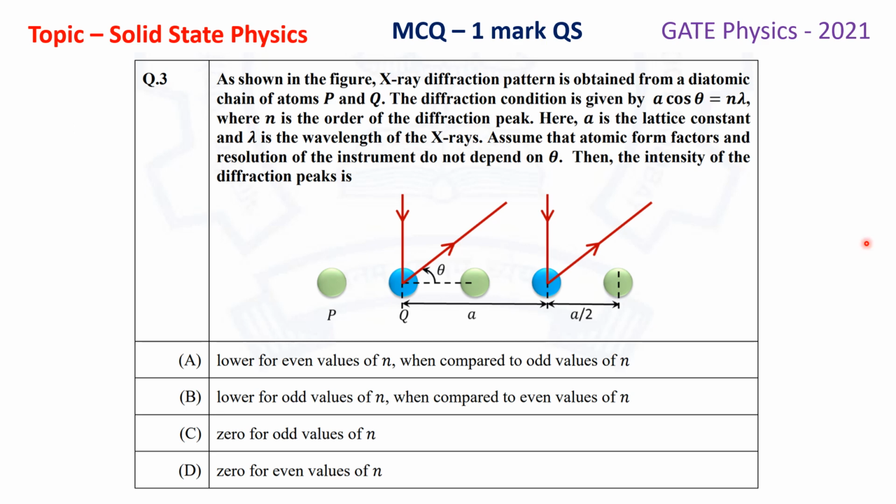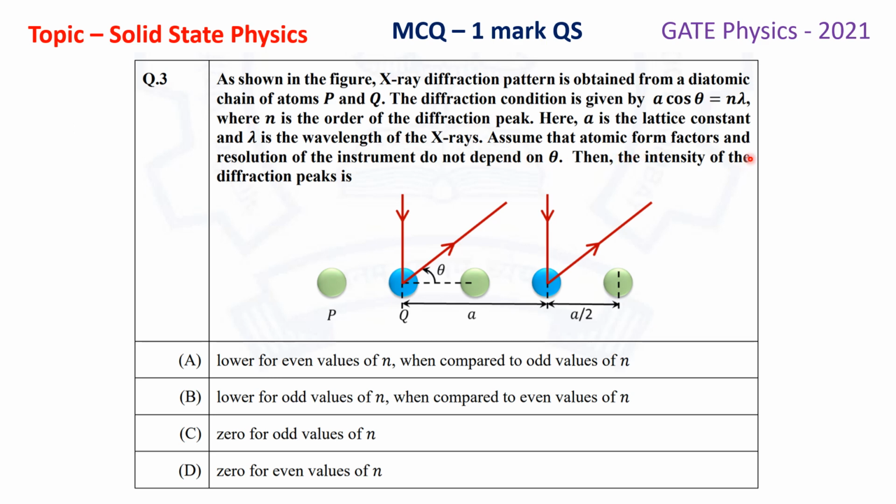This question was asked in the GATE Physics paper 2021. This is an MCQ type 1 mark question, and the question was asked from the topic solid state physics. The question is, as shown in the figure, an X-ray diffraction pattern is obtained from a diatomic chain of atoms P and Q. The diffraction condition is given by A cos theta equals n lambda, where n is the order of the diffraction peak. Here A is the lattice constant and lambda is the wavelength of the X-rays.